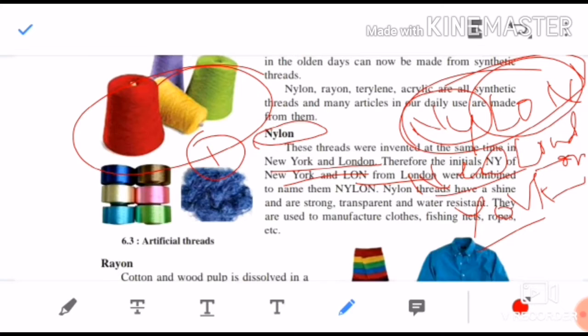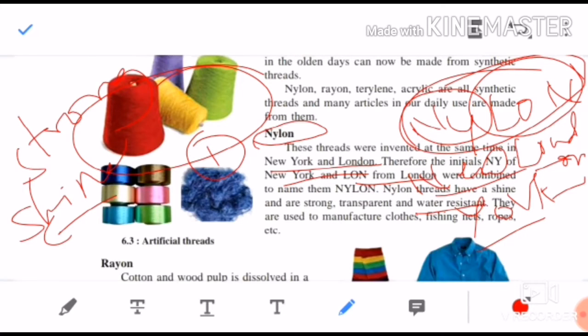Nylon threads have very much shine. Can you see here? These are the pictures given. They have shine, they are strong, and nylon threads are transparent and water resistant. These are the qualities of that thread. That is why they are used to manufacture clothes. Fishing nets are made from that. Ropes which your mommy used to tie clothes on, different ropes are made from nylon threads.